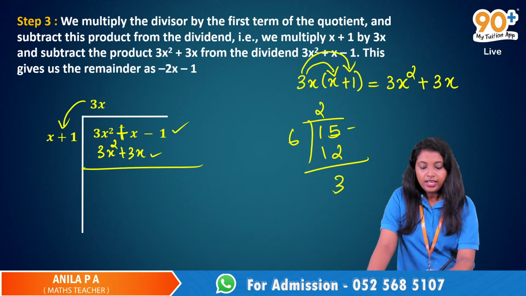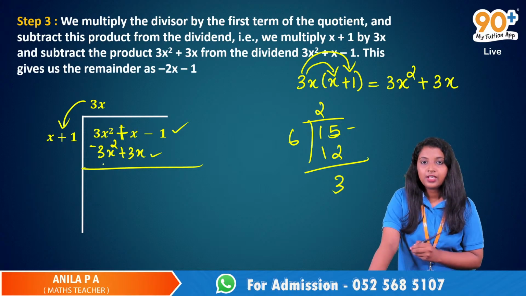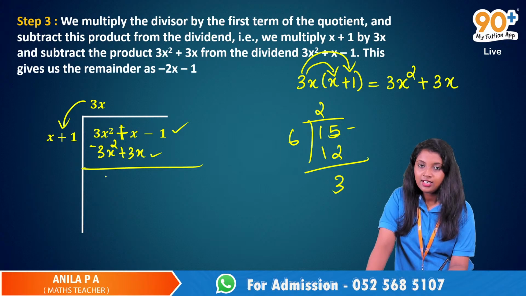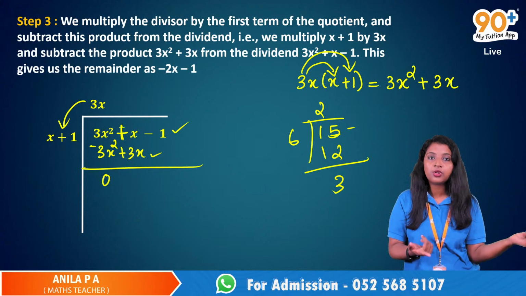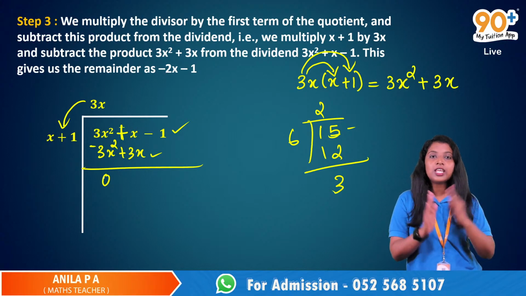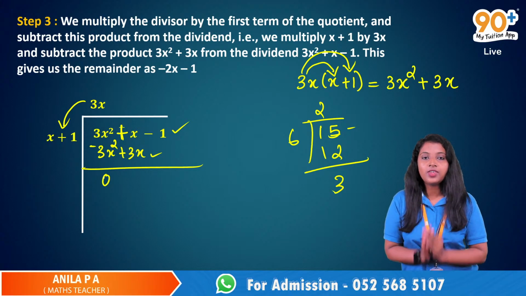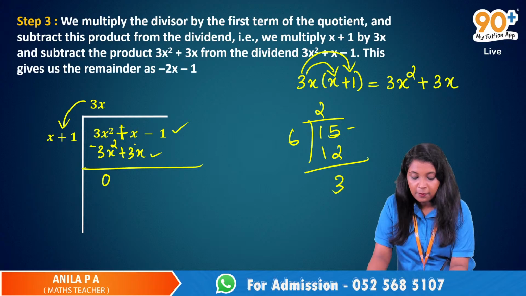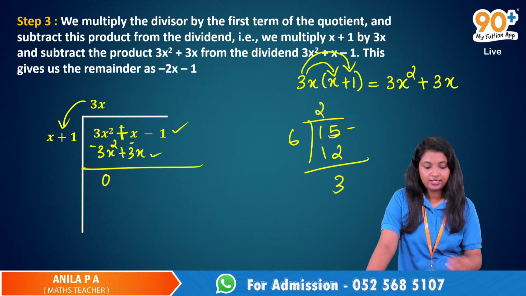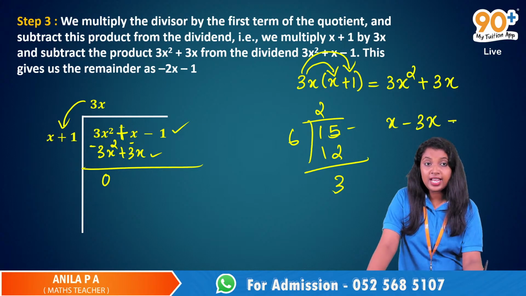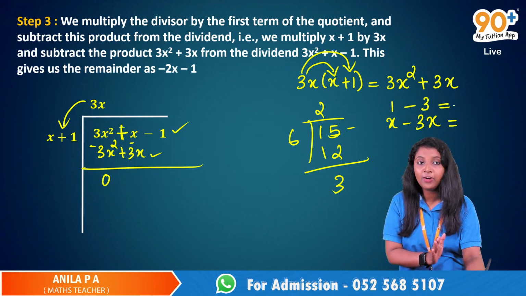Yeah. Now see, what is 3x squared minus 3x squared? 0. Yeah, because 3 minus 3 is 0. 3x minus 3x is 0. 3x squared minus 3x squared is 0. We are subtracting the same things. So we will get 0. Now what is x minus 3x? Where will it be minus 3x? x minus 3x, which means just like 1 minus 3. What is 1 minus 3?